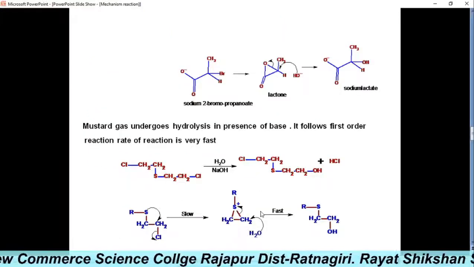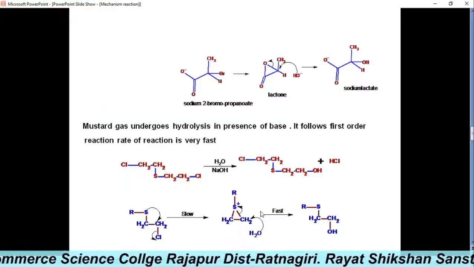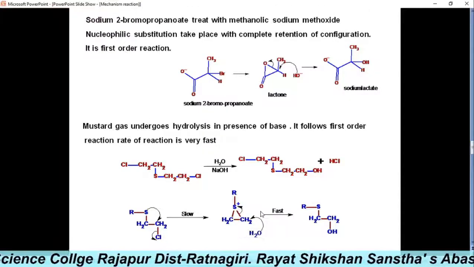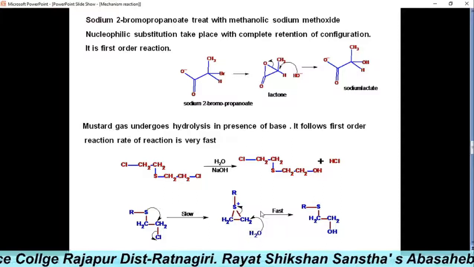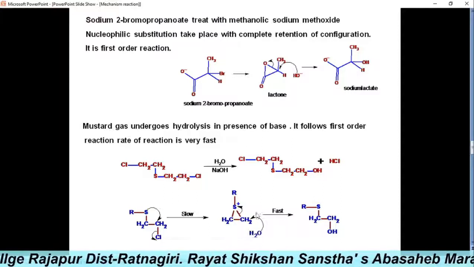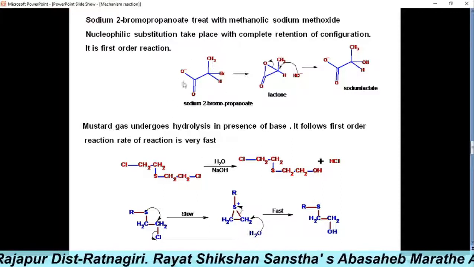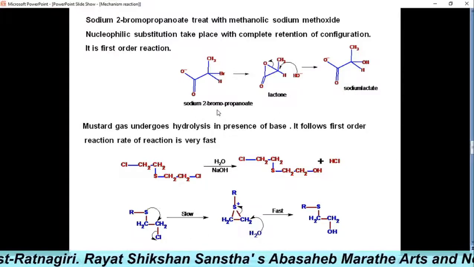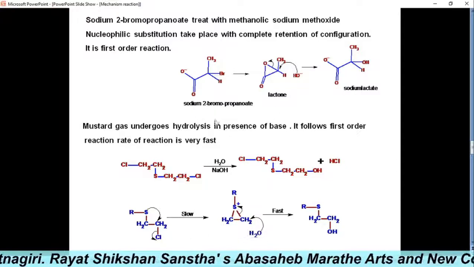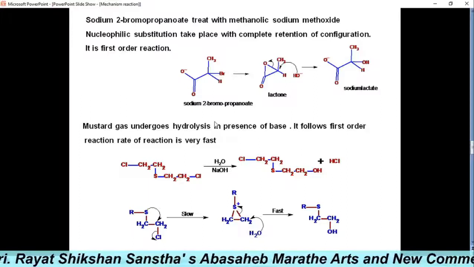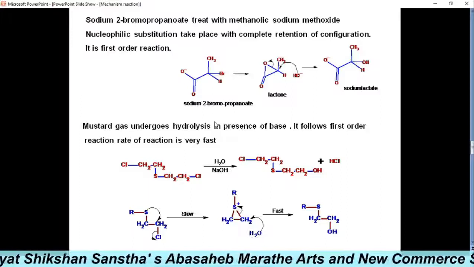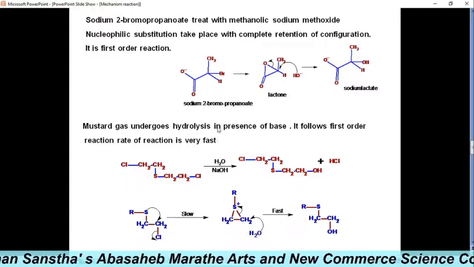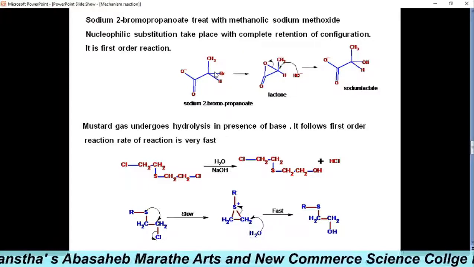The next point we have, going to this example. For example, when sodium 2-bromopropionate is treated with methanolic sodium methoxide, nucleophilic substitution takes place with complete retention of configuration.